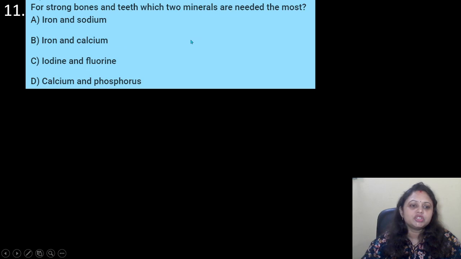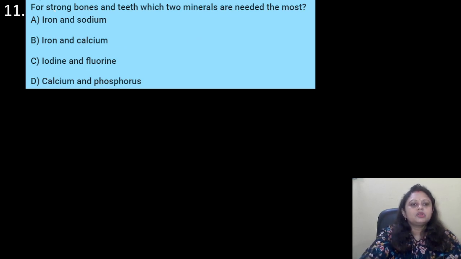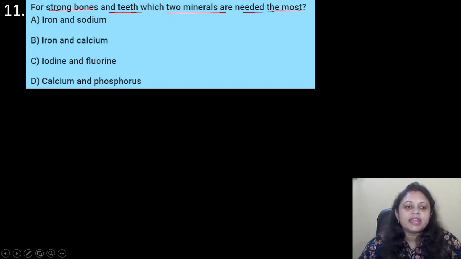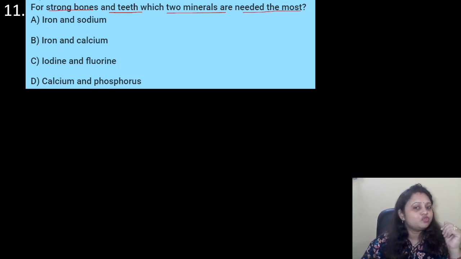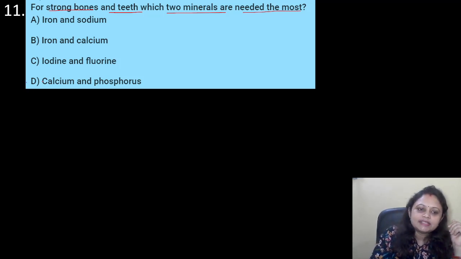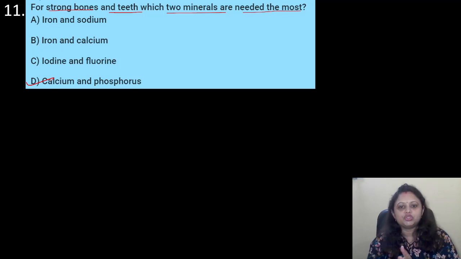Coming to the next question, for strong bones and teeth, which two minerals are needed the most? Options are A. Iron and sodium, B. Iron and calcium, C. Iodine and fluorine, D. Calcium and phosphorus. So, for strong bone, for strong teeth, what we need? We need calcium and phosphorus the most.